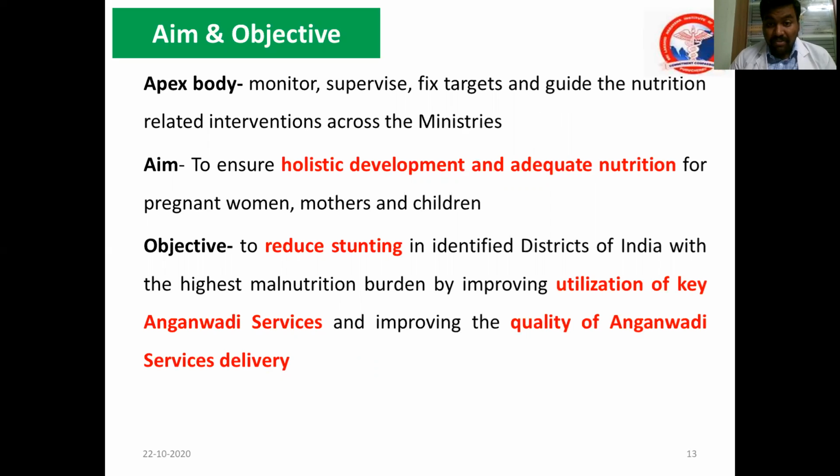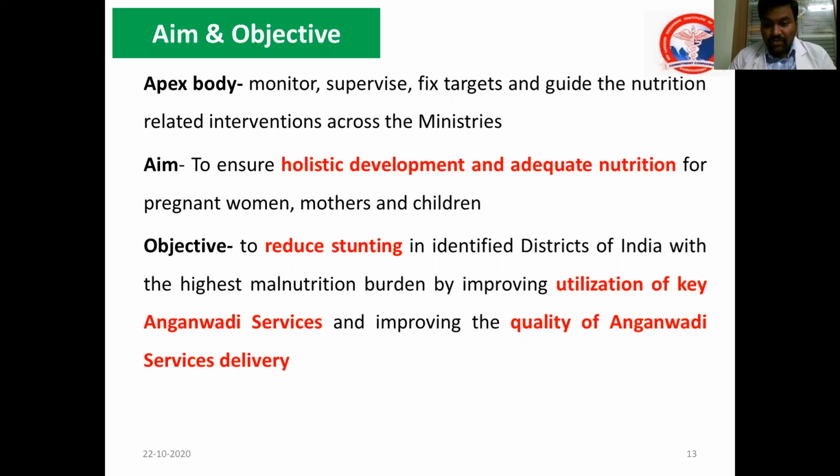The main aim of this program is holistic development and adequate nutrition. Holistic means a multiple composition of all the aspects, physical, mental and psychological. It is holistic development to give adequate nutrition to the beneficiary group. The specific objective is to reduce stunting. You see, 30% was the stunting prevalence, and it should be reduced by 40% by 2025.